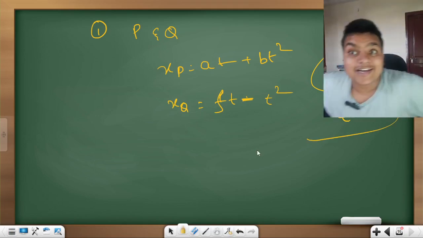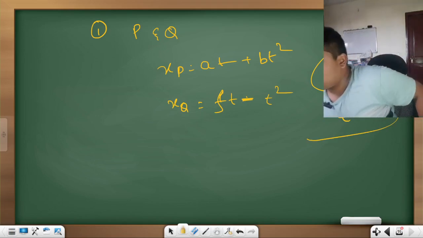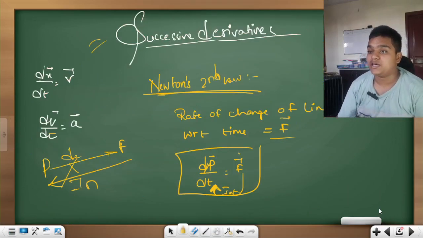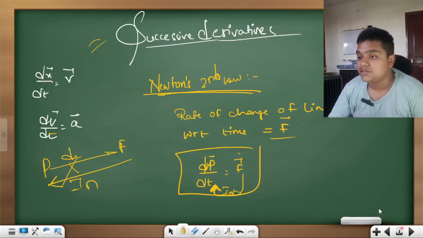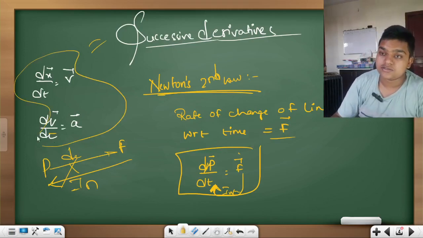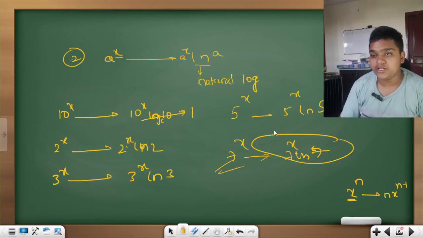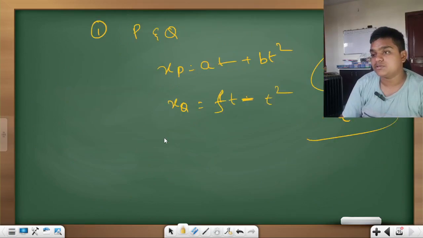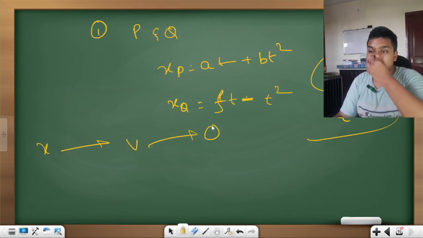Very simple. Go back to the page where I taught you successive derivatives. Here it is. Let us go from position to velocity to acceleration.